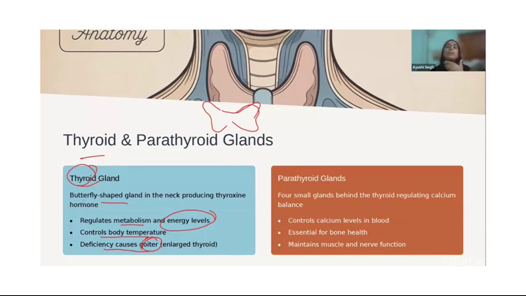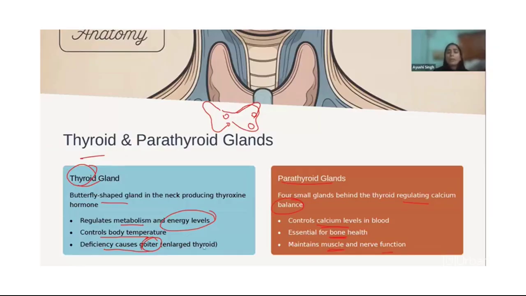Otherwise, the gland enlarges, and the neck will be swollen in people who have goiter. Then the parathyroid glands are present on this only, the small glands present behind the thyroid, regulating the calcium balance. So this controls your calcium level in the blood, and is also essential for bone health, because bone is made up of calcium, right? It maintains your muscles and nerve function.